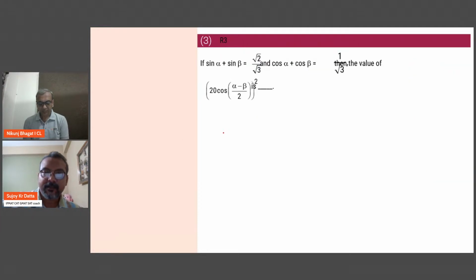Yes, here we have a kind of a difficult question, something which you ideally should have maybe left out unless you are really good with trigonometry. So here we have sine A and then you also have cos.